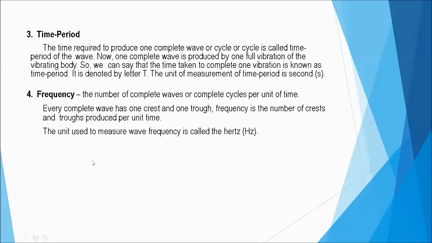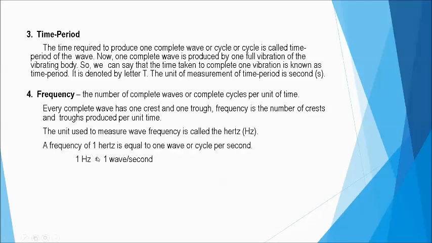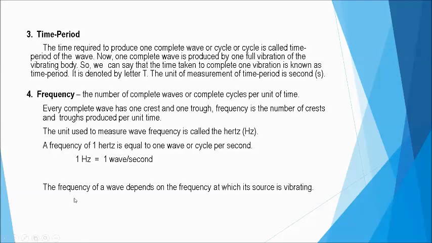Okay, wave frequency. And a frequency of 1 hertz is equal to 1 wave or 1 cycle per second. So we can say that 1 hertz is equal to 1 wave per second, or 1 cycle per second. Okay? So the frequency of a wave depends on the frequency at which its source is vibrating. Okay? So depende sa lakas ng vibration yung dami ng frequency of the wave.